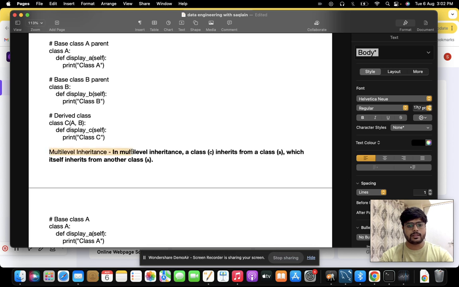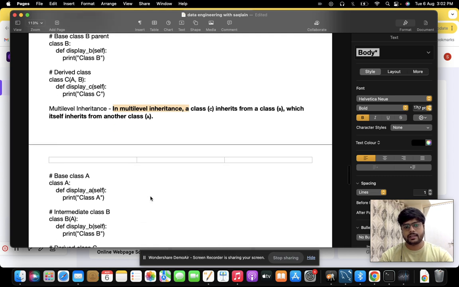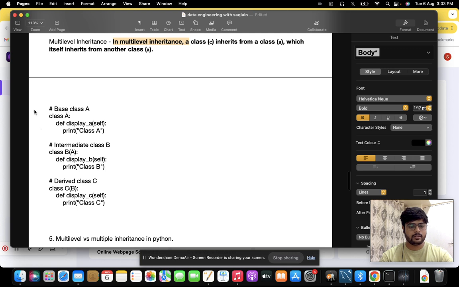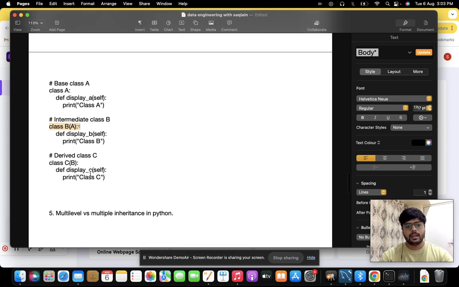Then the next type of inheritance is multi-level inheritance. In multi-level, as the name suggests, the inheritance goes through different levels. Let's understand with an example. Firstly, class A is created. It is printing the value of class A. Then class B is an intermediate class, which is created from class A. As we can see, class B is created from class A. And then further, we are creating another class, class C, now from B instead of A. So that's how it is multi-level.